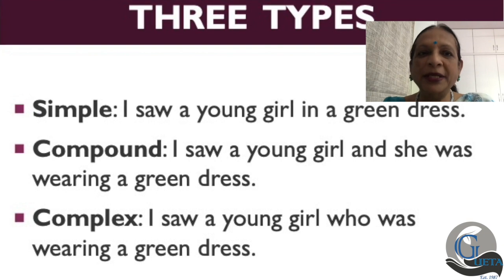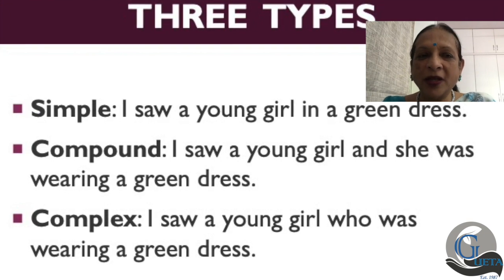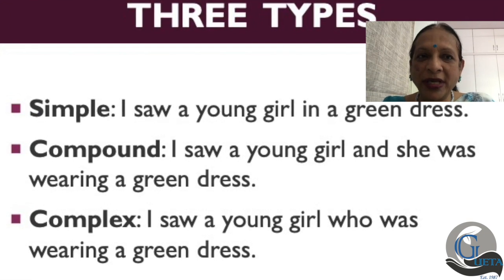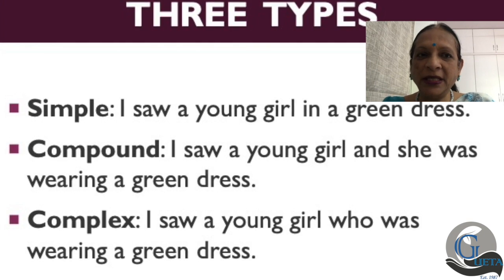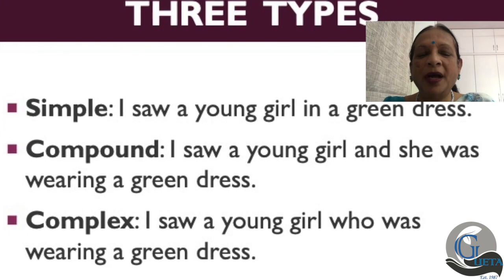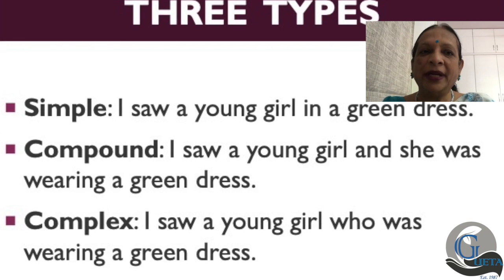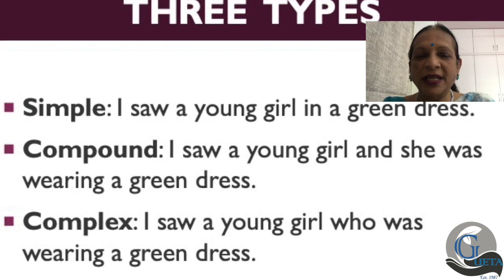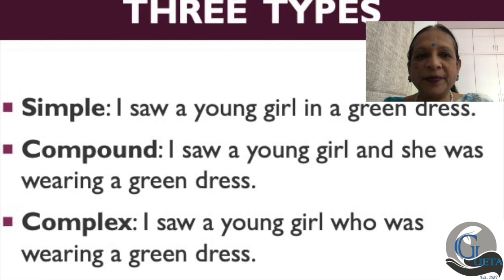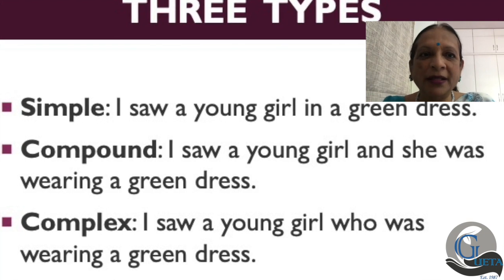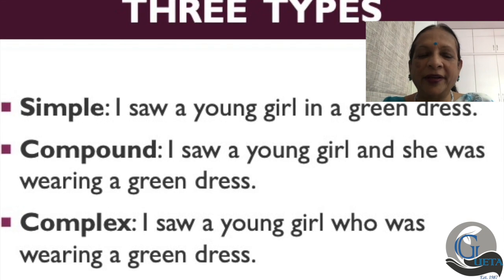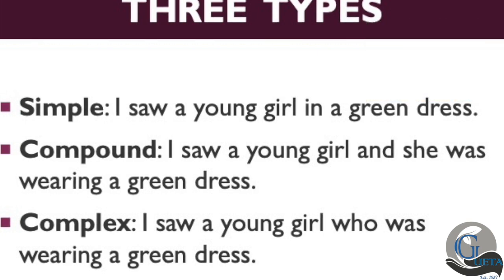I want you to understand that I saw a young girl in a green dress is a simple sentence. I saw a young girl and she was wearing a green dress is a compound sentence. And I saw a young girl who was wearing a green dress is a complex sentence.